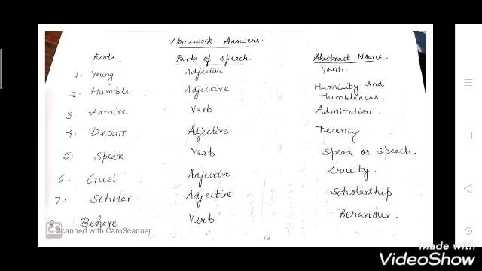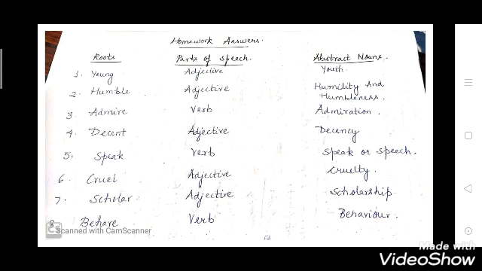So now class, first we will do our homework part which I gave you in my previous video. Then we will start our new chapter. In homework I had given you: convert them to their abstract noun equivalent. So the first one was young. Which part of speech is this? This is an adjective. And what are adjectives? The words that modify nouns and pronouns are adjectives. So you will change it to an abstract noun.